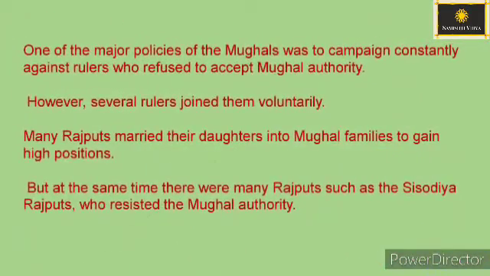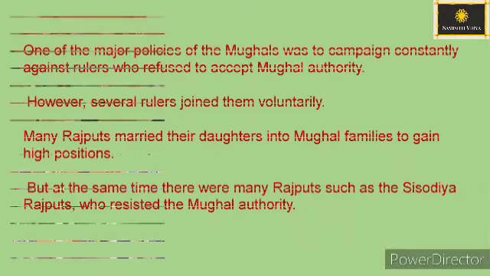One of the major policies of the Mughals was to campaign constantly against rulers who refused to accept Mughal authority. However, several rulers joined them voluntarily. Many Rajputs married their daughters into Mughal families to gain high positions. But at the same time, there were many Rajputs, such as the Sisodia Rajputs, who resisted the Mughal authority.